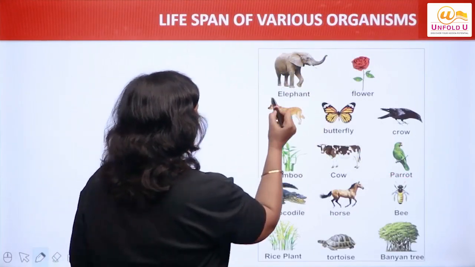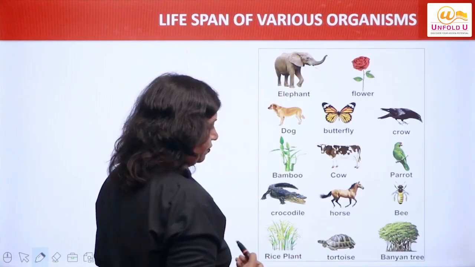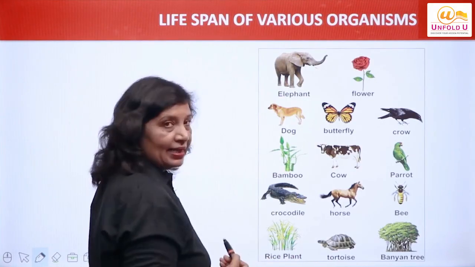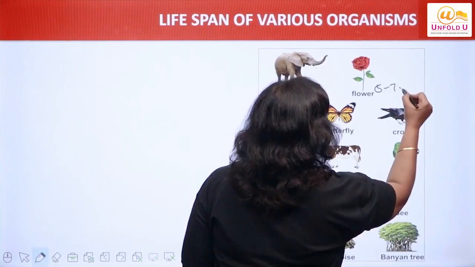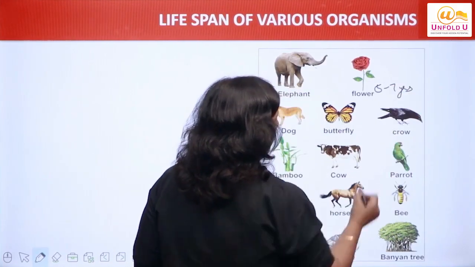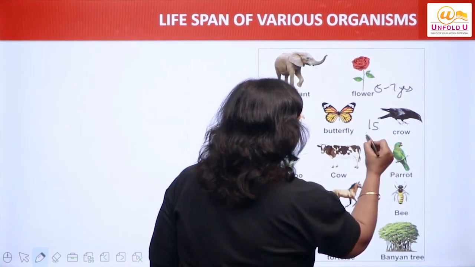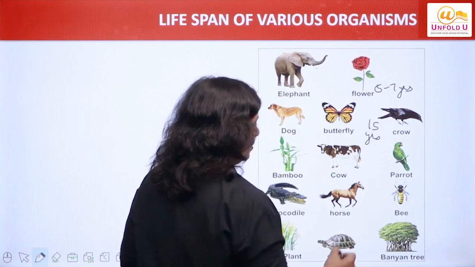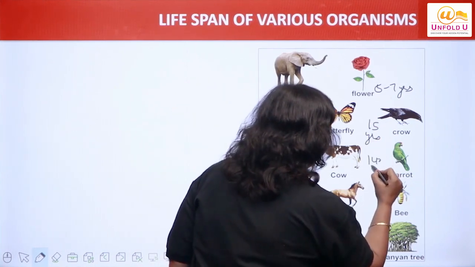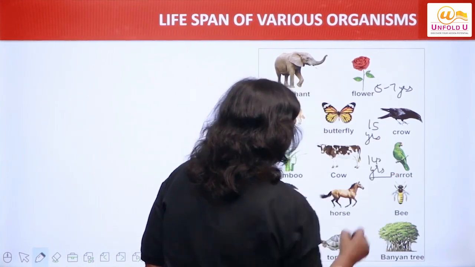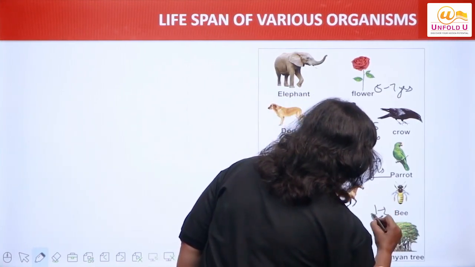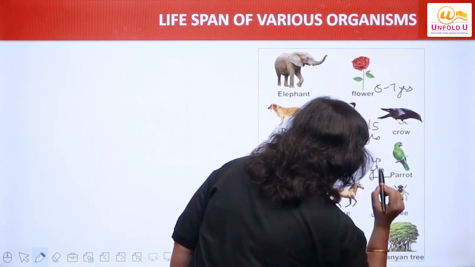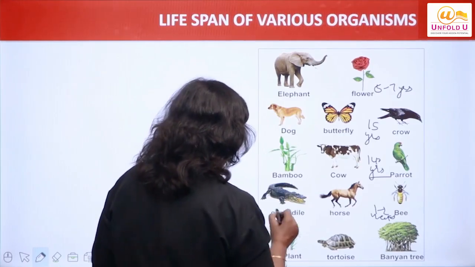Let us compare the lifespans of different organisms with the help of this slide. This is a rose flower having a lifespan of 5 to 7 years. As I said, a crow has a lifespan of 15 years. A parrot's lifespan is 140 years. A bee's lifespan is 1 to 2 weeks, right?